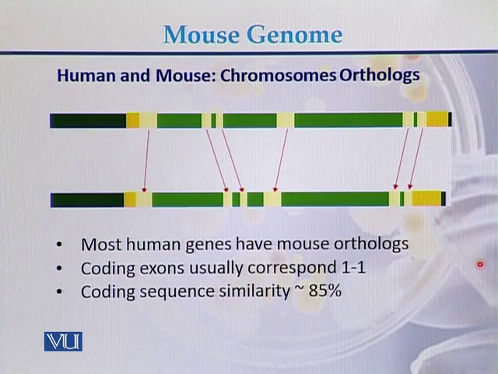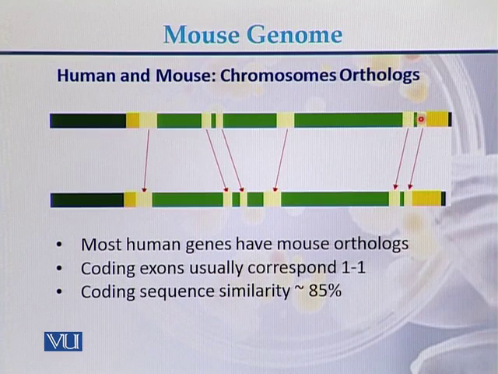In addition to this, human and mouse have orthologs, meaning most of the coding exons usually correspond 1 to 1. So in case of humans, this is the structure of a gene and this is the structure of the mouse gene.